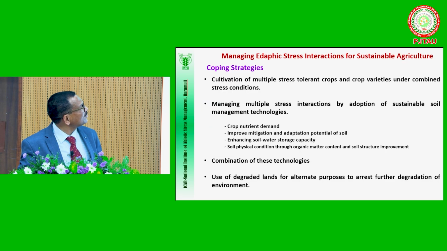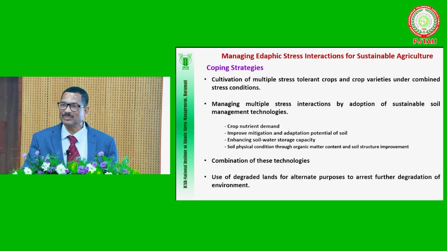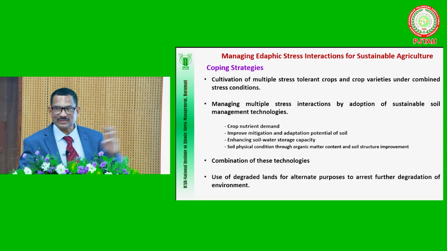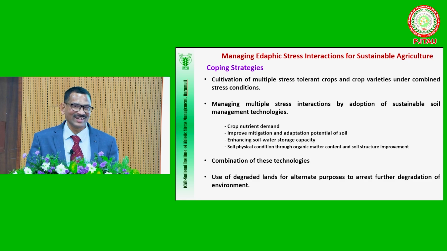And of course, now coming to how to manage this edaphic stress interaction with the other interactions, we should go for, first, of course, all of us know that nowadays multiple climate resilient varieties are there, which are tolerant to multiple stresses. That is the first one, even though it is not our soil science or agronomy work, but plant breeders and physiologists should give the first solution actually. We are managers, and if they give it, madam is there, of course, a breeder. That first should come from the breeders.